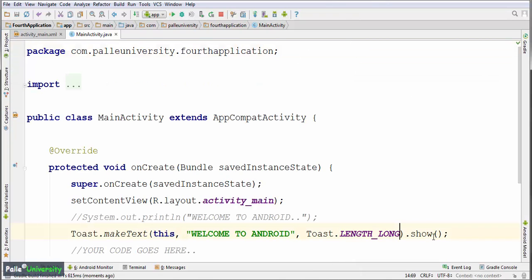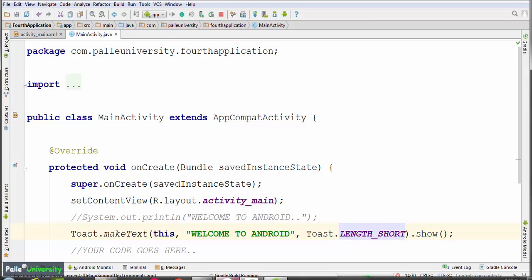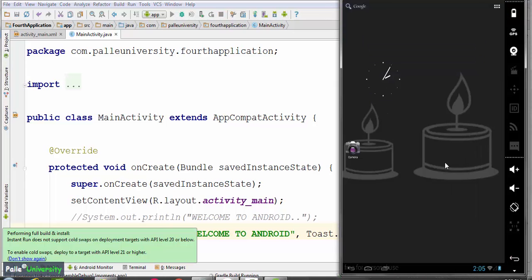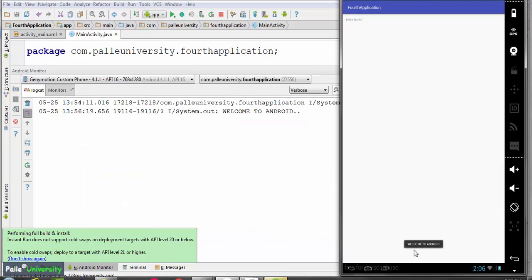If you want, let me show you with LENGTH_SHORT. I will save it and run the application again. Close it. Let us wait for the output. Now that message will appear only for 2 seconds. That is a very short duration. You can observe it has vanished.